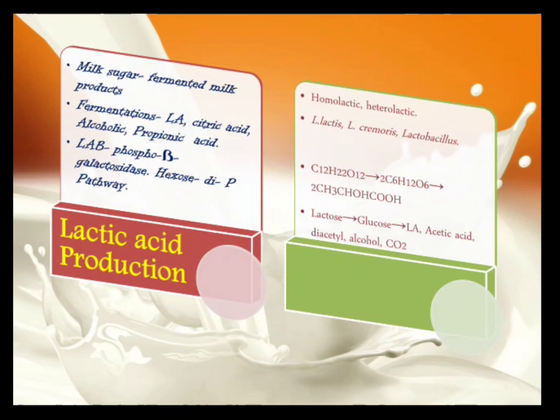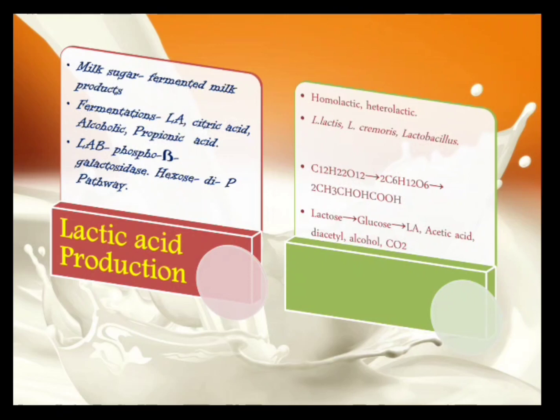In homolactic acid fermentation, only lactic acid is given out as an end product by the microorganisms, and this is done in controlled conditions, accepted. And heterolactic acid fermentation is, along with lactic acid, there is carbon dioxide that is released, there is butyric acid that is released, there is acetic acid, all these things are also released, which may not be a desirable change. It can result in the spoilage of milk. Okay, so fermentations like your lactic acid, citric acid, alcohol, propionic acid, all these components will be released as a result of heterolactic acid fermentation.